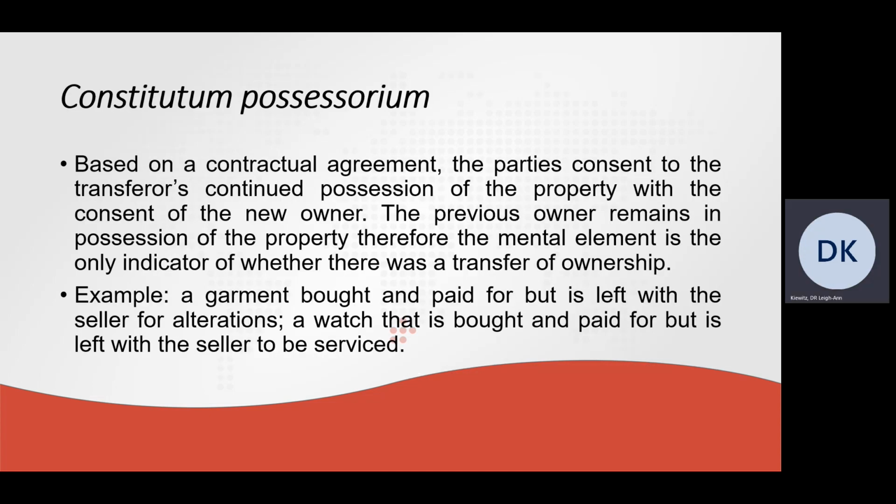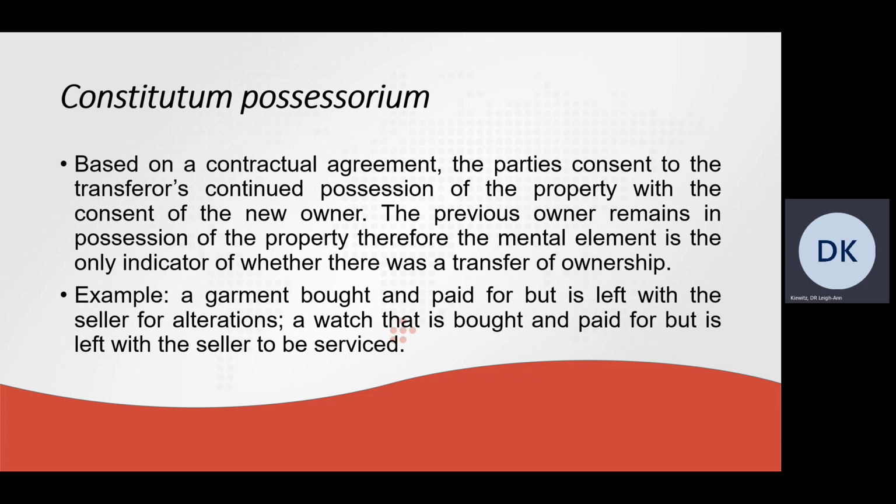Another mode of delivery of movable goods is Constitutum possessorium. Now, Constitutum possessorium is based on a contractual agreement where the parties consent to the transferor's continued possession of the property with the consent of the new owner. The previous owner remains in possession of the property, therefore the mental element is the only indicator of whether there was a transfer of ownership.